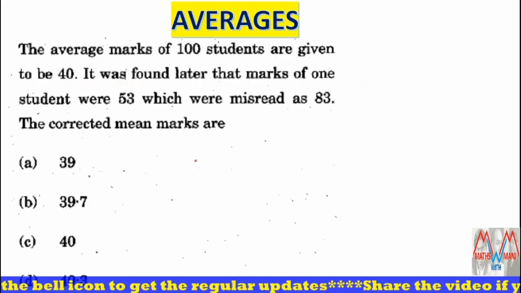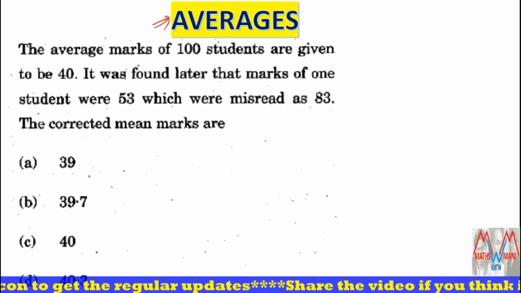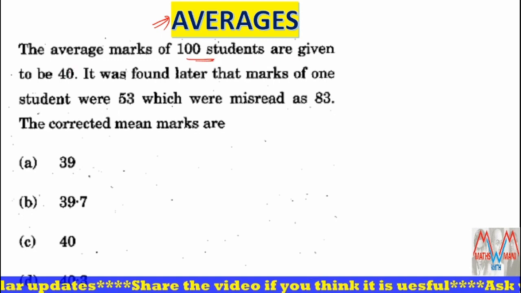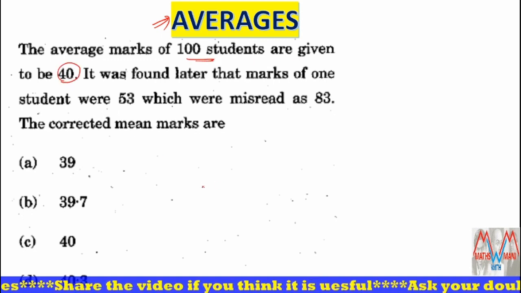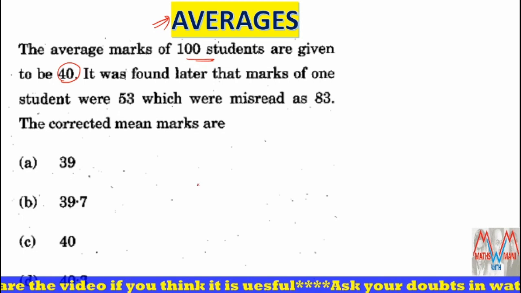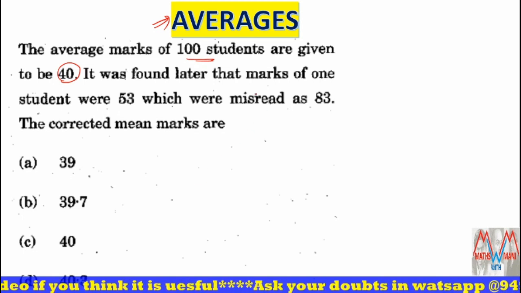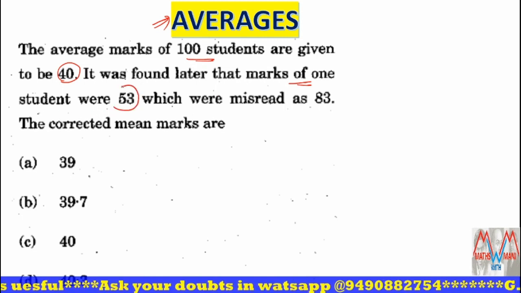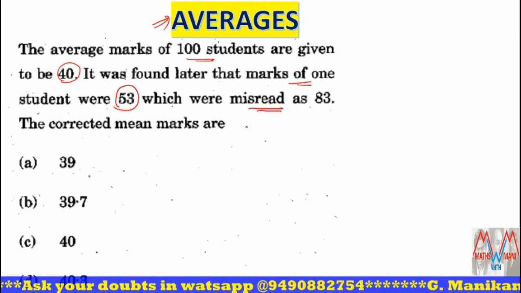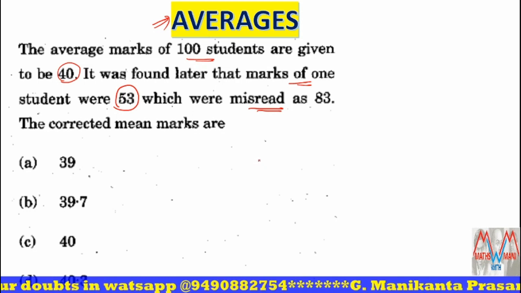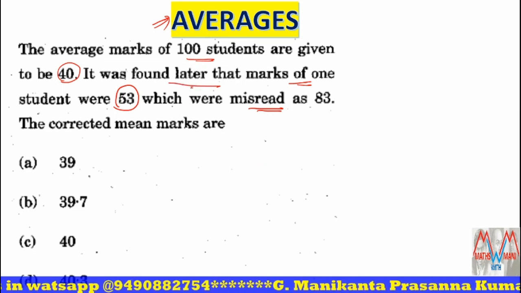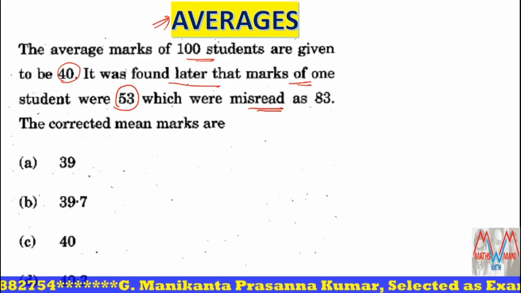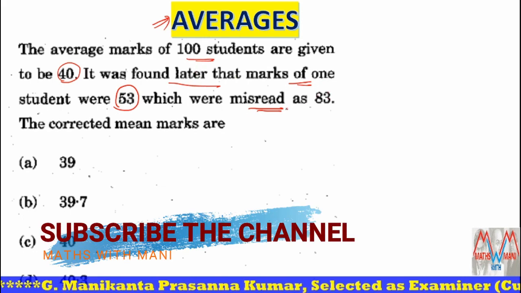And next question is based on averages. The average marks of 100 students are given to be 40. It was found later that marks of one student were 53, but which were misread as 83. So what is the correct marks?